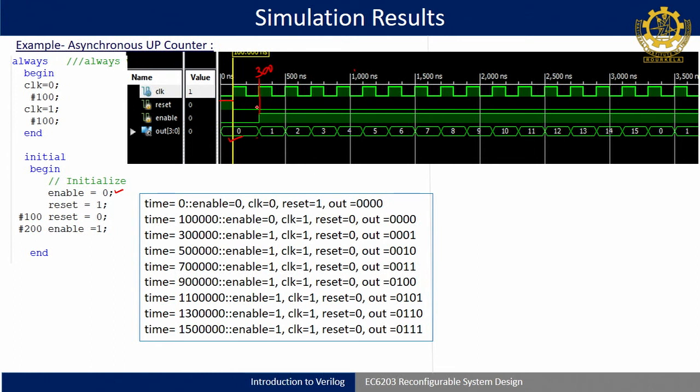The condition is reset should be 0 and enable should be high, then it will start counting from 1 till 15, and after that by default it will go to 0. In the test bench, do not make reset high somewhere in between. If you make it high, 0 will come, which is not the desired output. Understood? So, this is another way of representing code with posedge, how you can write it and how asynchronous reset can be maintained. You can see 0, 1, it keeps on increasing, and I have shown the output only up to the 7th clock pulse.